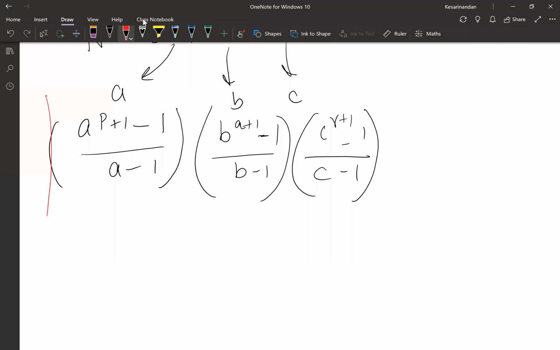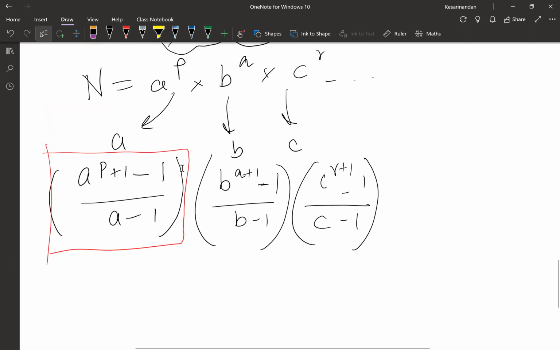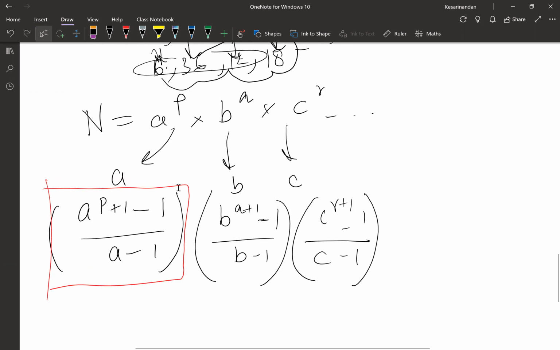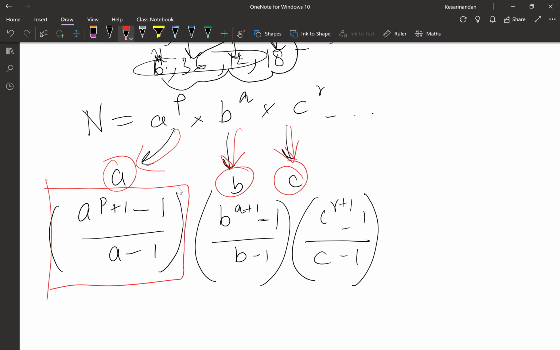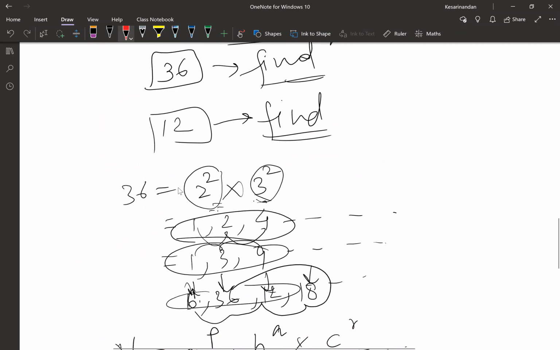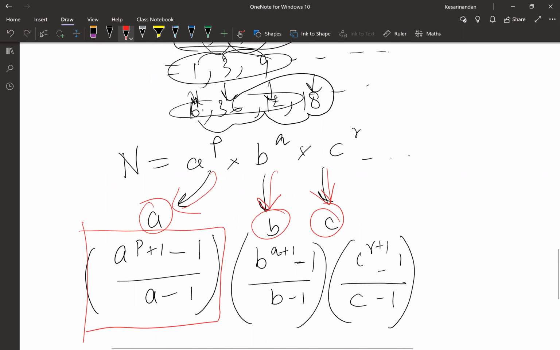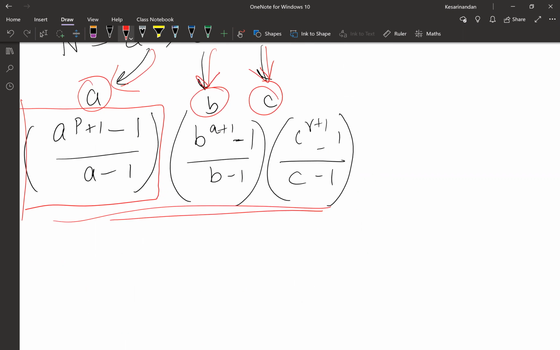Have you seen the sum of GP formula, something similar to this? Yes. So this is the GP that results because of the factors of a. This is the GP that results in the factors because of b, and this is the GP that results in the factors because of c. Now, you have already calculated for 36, right? Now try using this formula and see if you get the same answer or not.